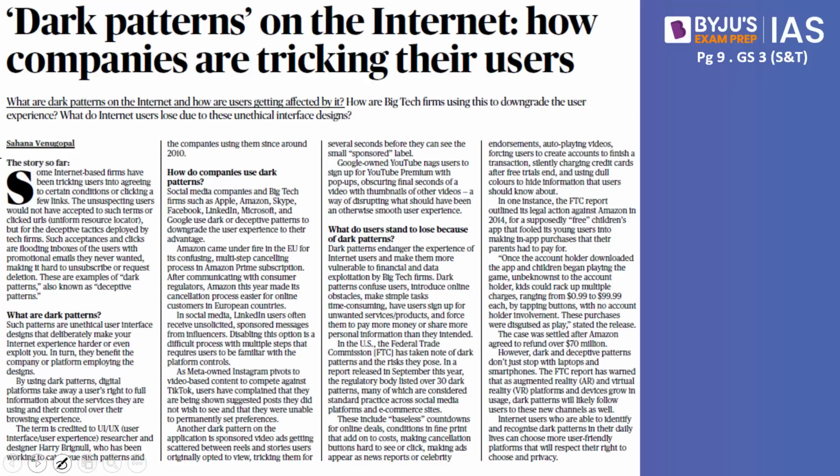So what do they do? They ask you for your credit card information, and they say they would not be charging any amount from your credit card. You should be able to use a free trial for about a month or about 90 days, and only after that they would take your consent and ultimately charge, whether you want to use this particular service or not. But in most of the cases, what happens is you would continue to use this free trial for about a month or about 3 months, but without your permission they will charge your credit card. That is an example of dark pattern.